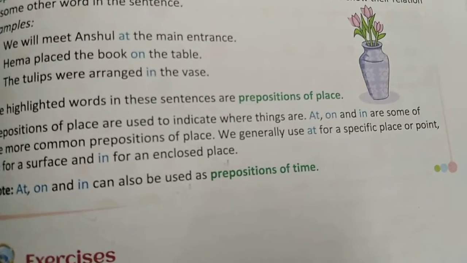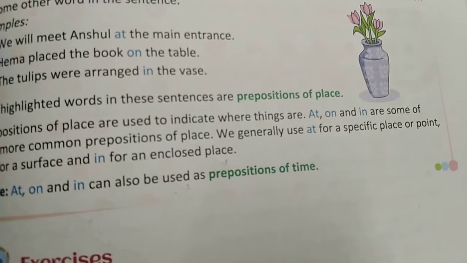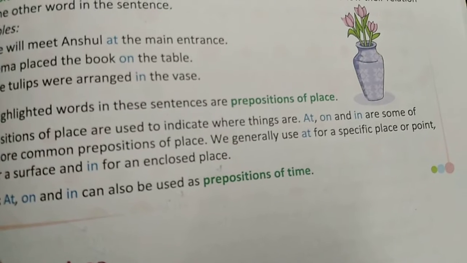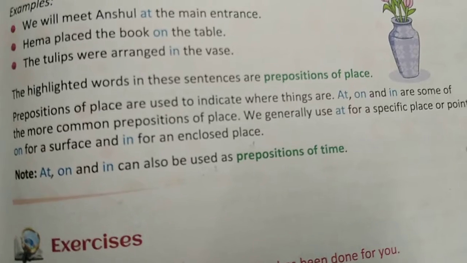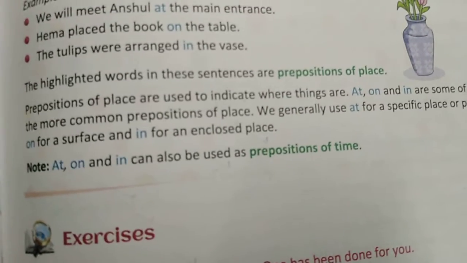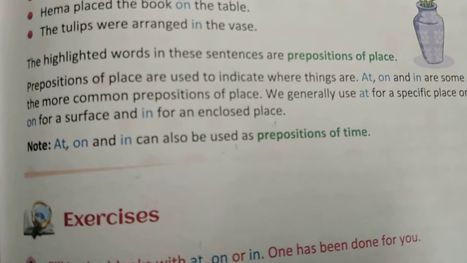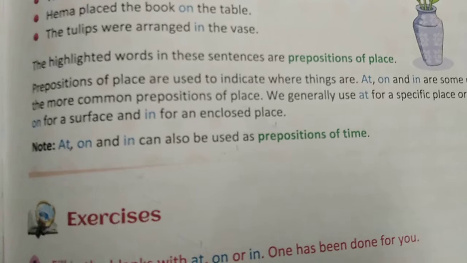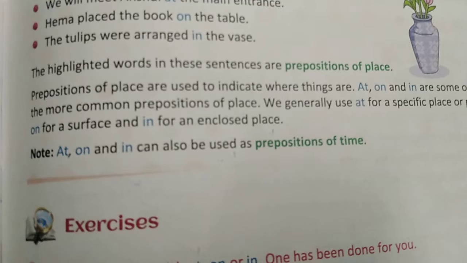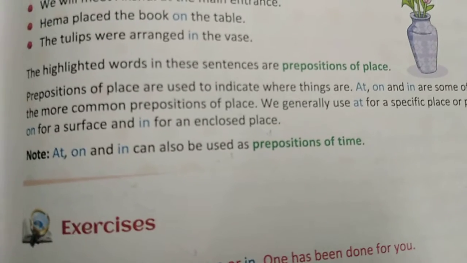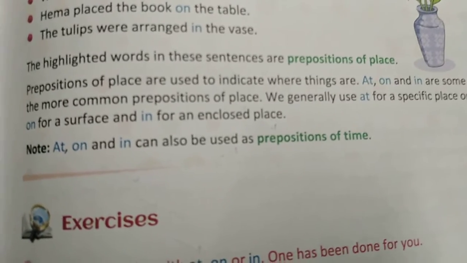Children, at is used for a specific place, means it is used for a specific point of place, and on is used for the open surface, and in is used for the enclosed surface. Enclosed place means that is covered area. So we use in for the covered place, we use on for the surface, and we use at for a point of any place.